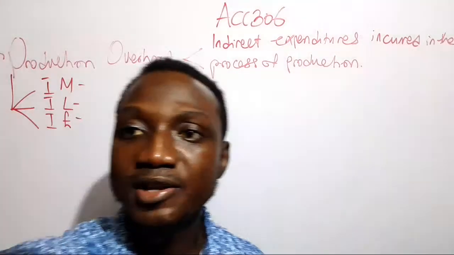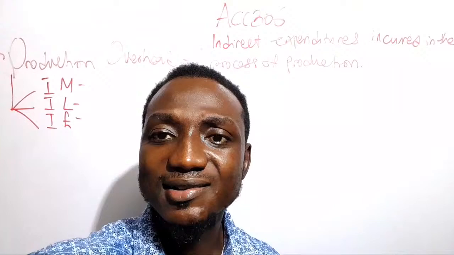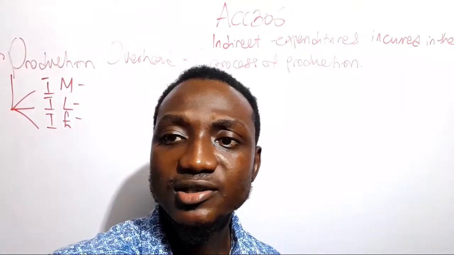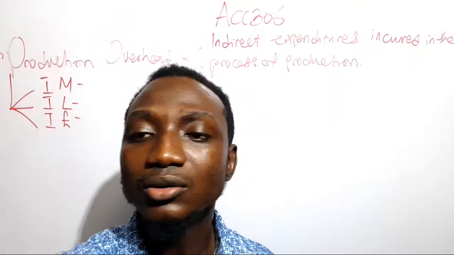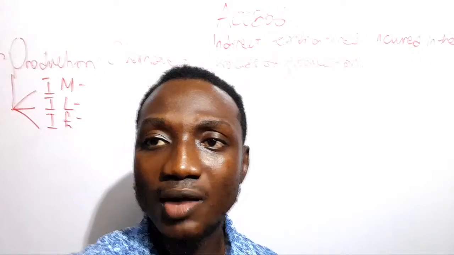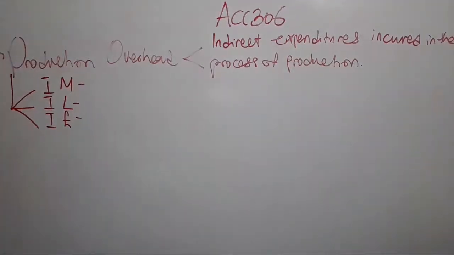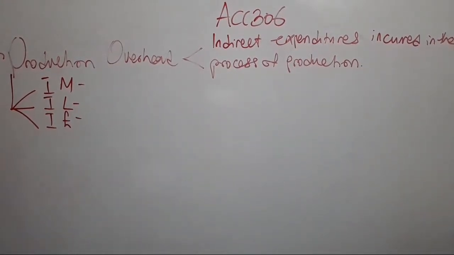Now let's continue. Just like we talked about indirect labor, we talked about indirect labor and indirect material. All of these are necessary to understand, as they do not directly get involved with production.